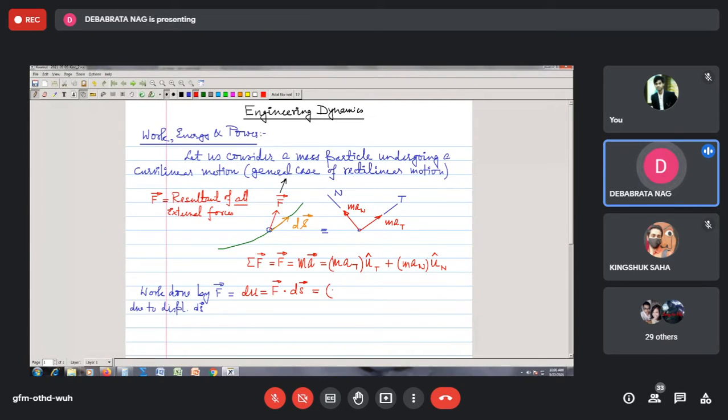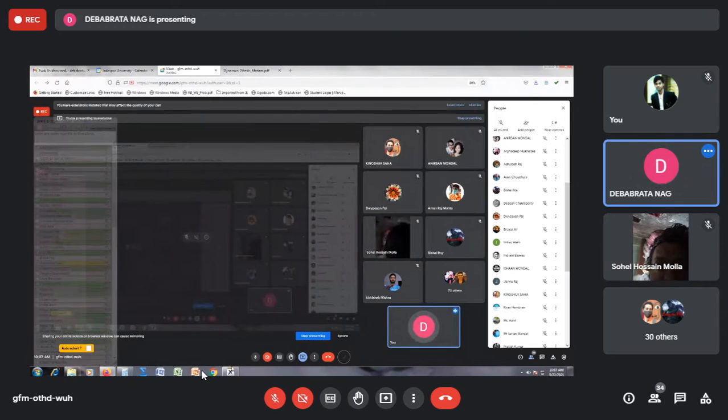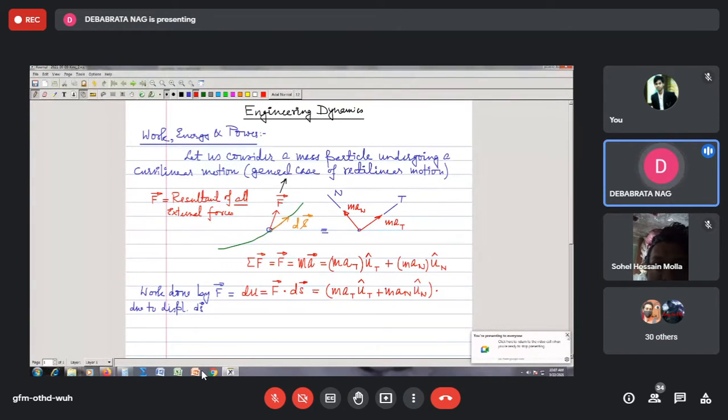So thus in place of F bar I can apply Newton's equation: it is m a_t u cap t plus m a_n u cap n, these are the tangent and normal components, dot the displacement vector. And the displacement vector we know is tangential, so I can say that it is ds times u cap t. Now here m a_t, m a_n and ds are all scalar quantities.